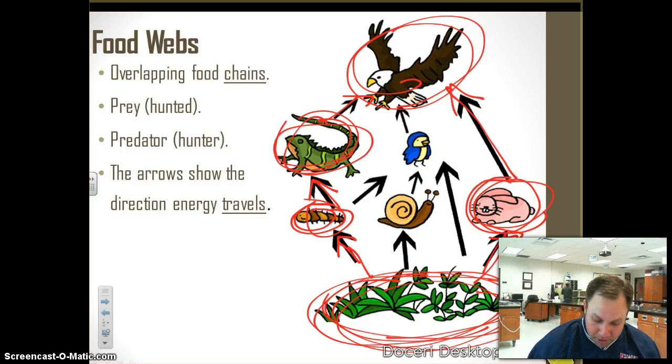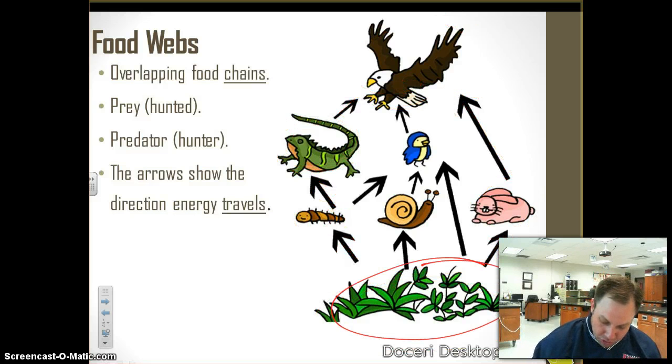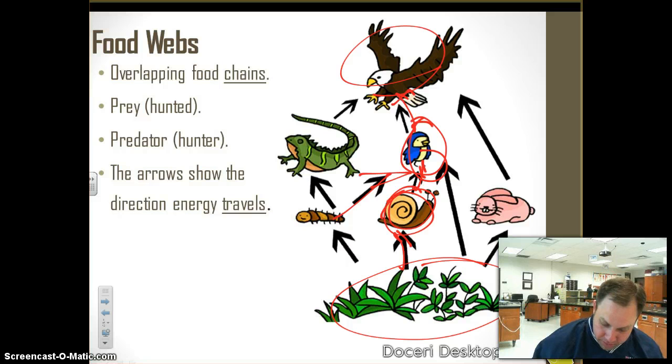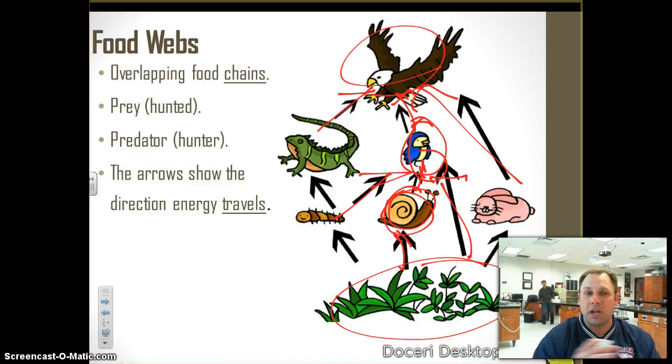But now you're going to start to see how these food chains are going to start to cross. I've got one here in the middle. All of the energy in the grass goes to the snail. All the energy in the snail goes to this little bird, and then all the energy in the little bird goes to the hawk. But then I start to see this cross. I start to see arrows going different directions, and you start seeing different combinations, and that's where those food chains start to overlap.